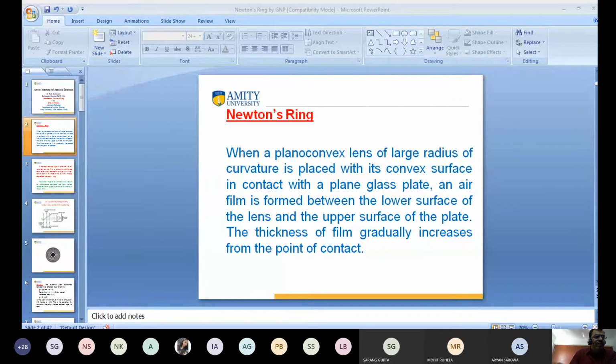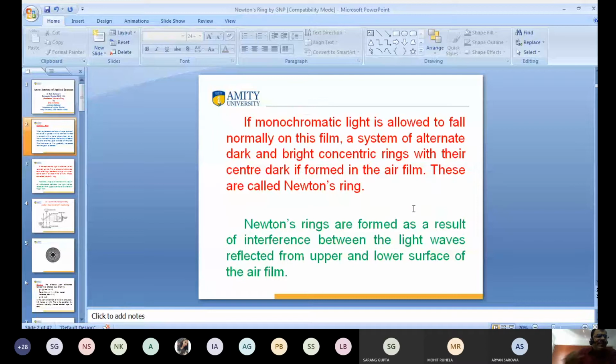So in the experiment, we have taken a plano-convex lens kept on a glass plate, and there is a formation of an air film between the glass plate and the convex lens. Sir, as we move away from the point of contact, the thickness increases. At the point of contact, thickness is 0. When we move to either side from the point of contact, the thickness of the air film automatically increases. Clear? Yes, sir. Okay.